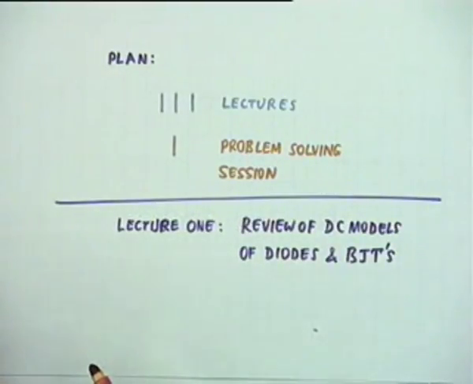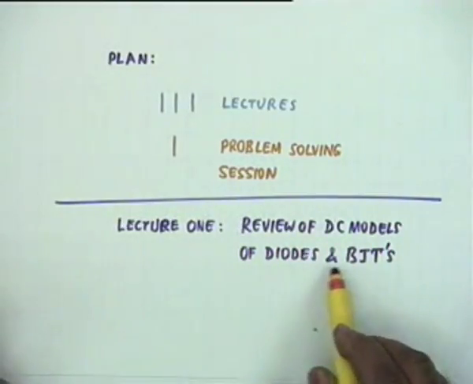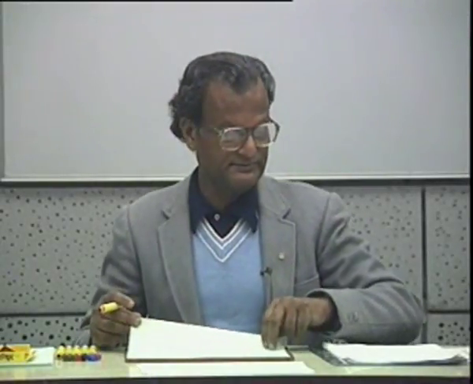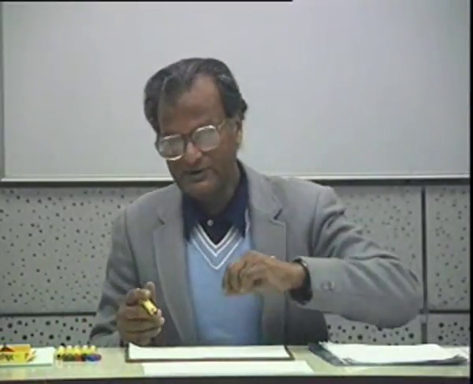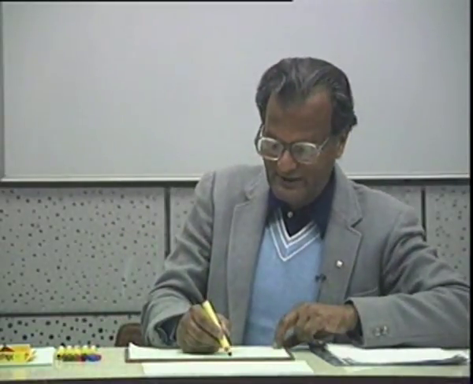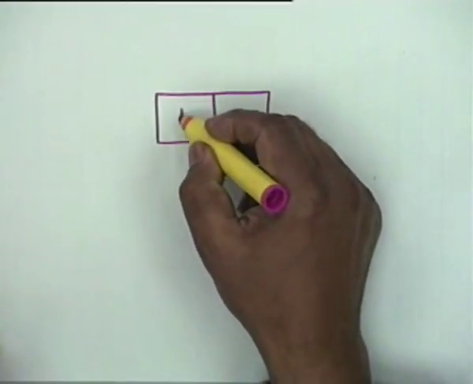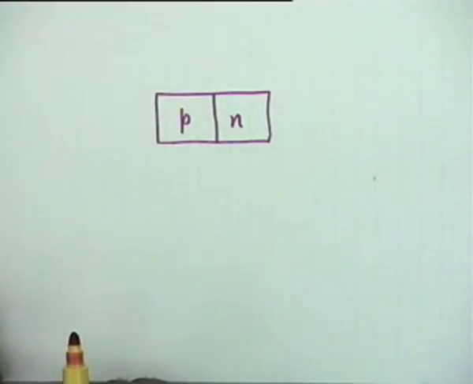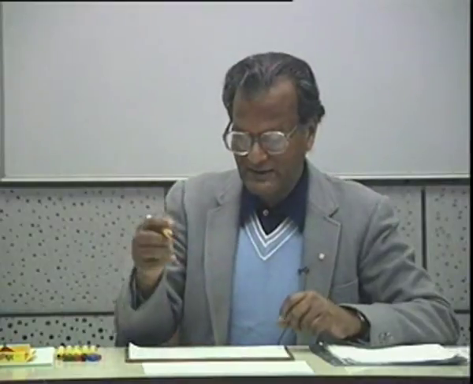Today is the first lecture, lecture 1, and our topic is review of DC models of diodes and BJTs, bipolar junction transistors. First we talk of a diode. As you know, a semiconductor diode contains basically two types of semiconducting materials brought in the neighborhood of each other by metallurgical means.